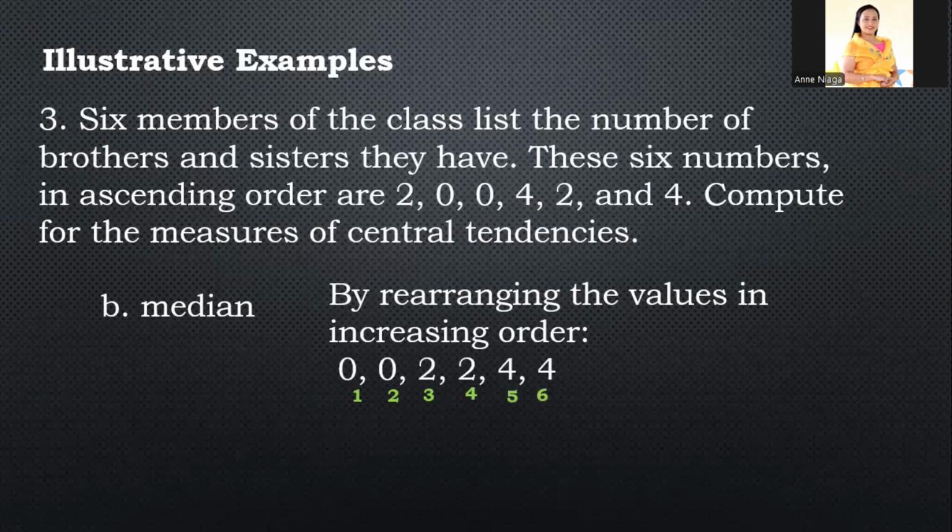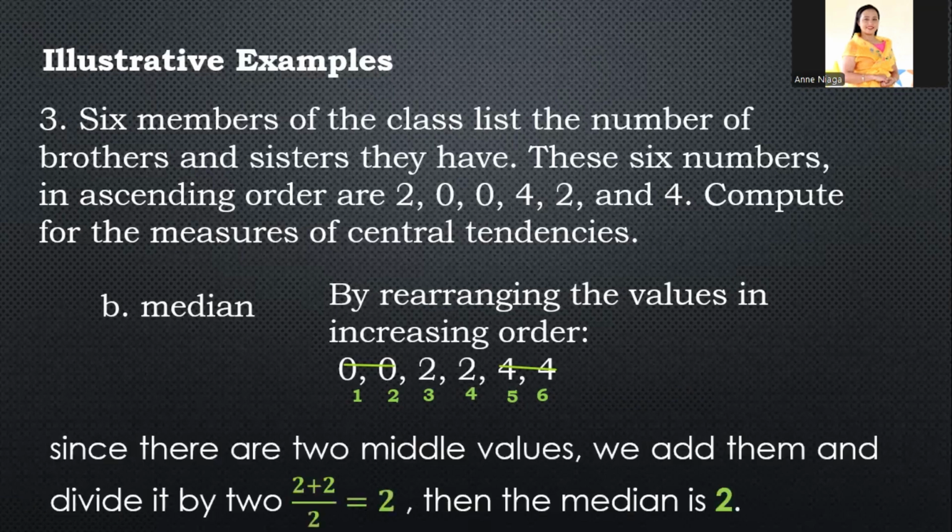So 6 is an even number. For an even number, we expect two values in the middle. We cross out the left side and the right side, and we see two values, 2 plus 2, divided by 2, which is equal to 2. Then the median is 2.